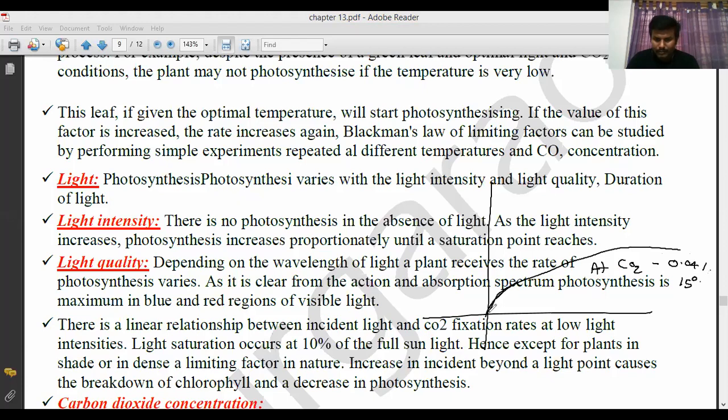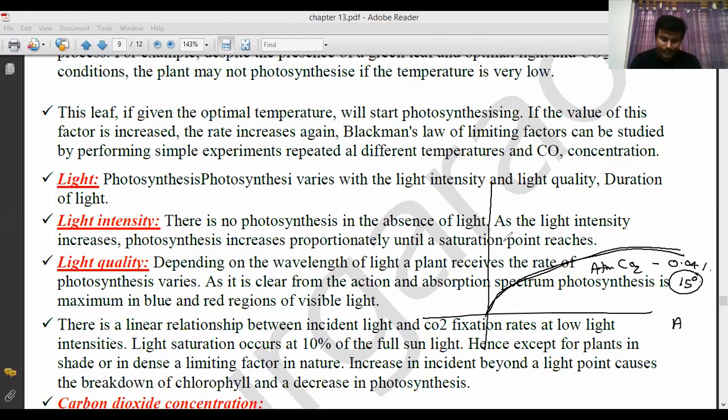So in this, photosynthesis takes place. Atmospheric carbon dioxide 0.04, temperature is 15 degrees centigrade. Photosynthesis takes place. Experiment A it is.